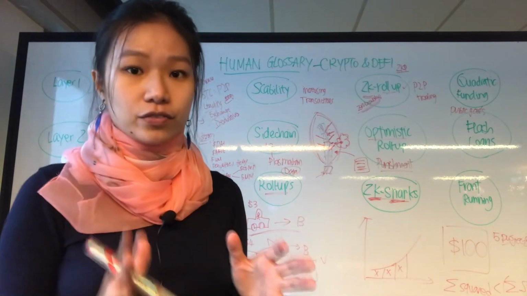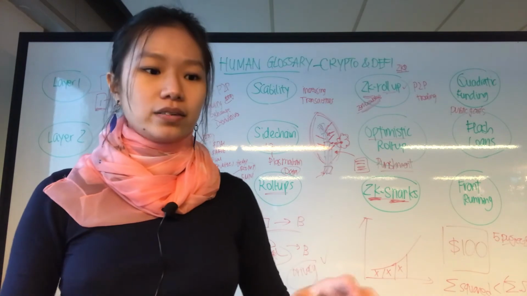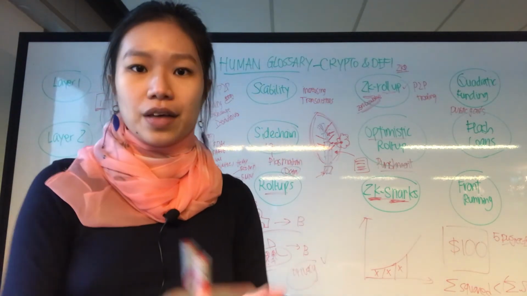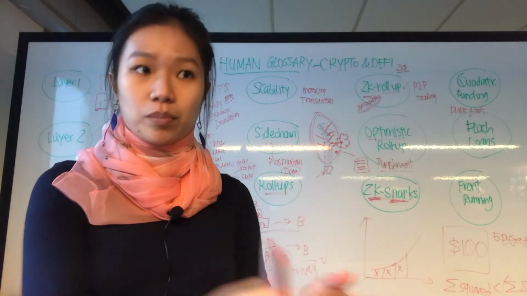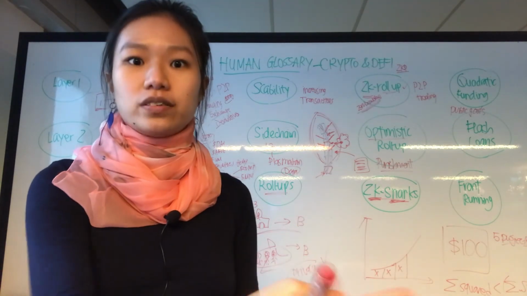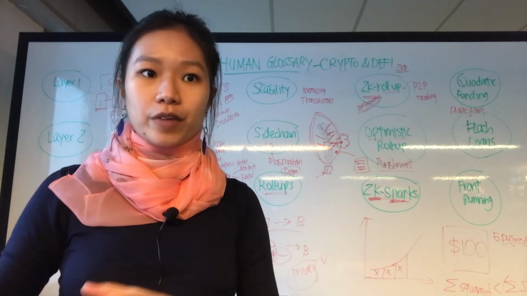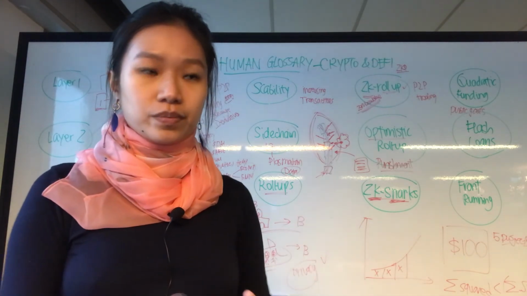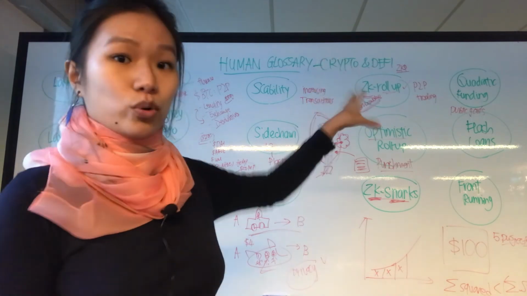So once again, the idea of quadratic funding is very simple. Based on the votes or the donations that the project has, the more votes or donations that the project receives, the more funding, in an exponential term, the project will receive. So that's the idea of quadratic funding.